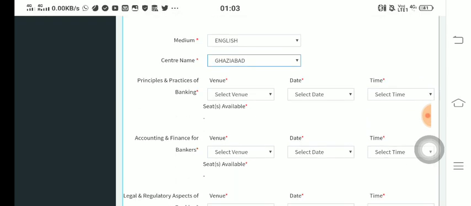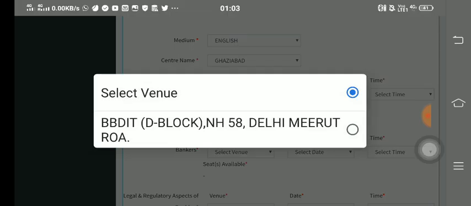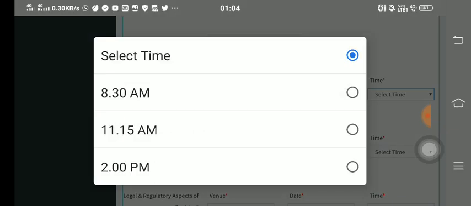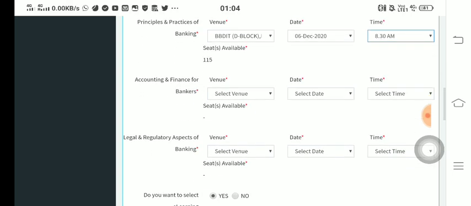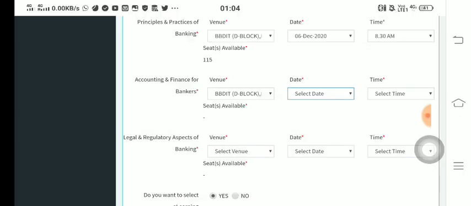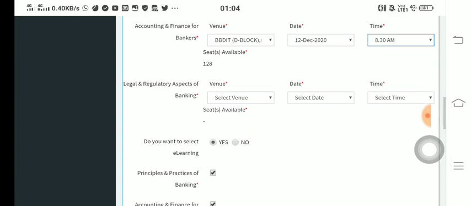Now moving to the next option, principles and practices of banking. Here you are getting three options: venue, date, and time. In the venue column, when you click, you will get a venue option. So you will have to select over here, again the date, again the time. Look, here three times are available, but in some districts you will get only two times, 8:30 and 11:15. So you can opt for 8:30 as per your convenience. Again in accounting and finance for bankers, you will click here like this, and then again legal and regulatory aspects, again you can opt here like this.